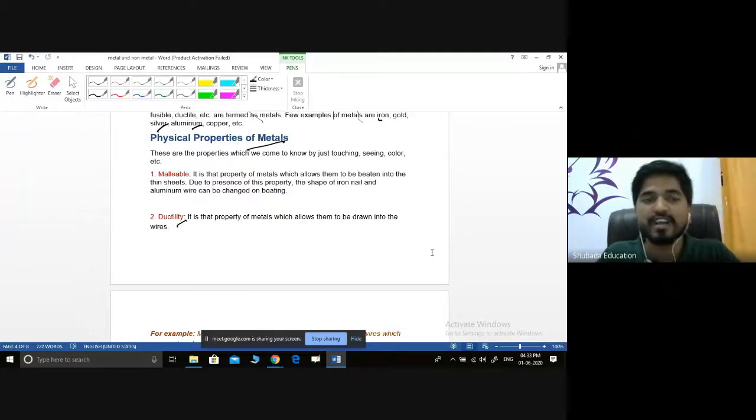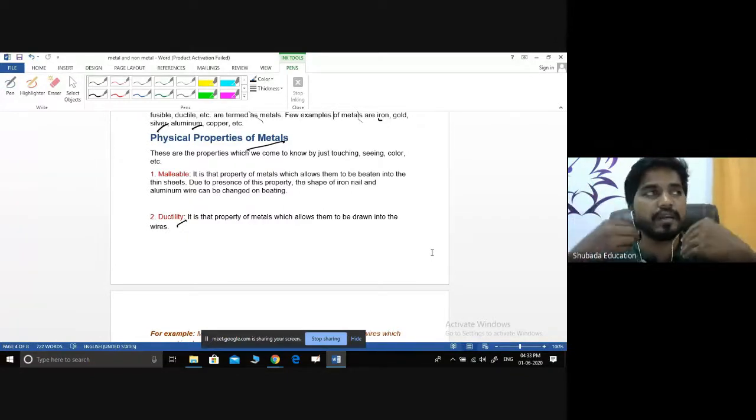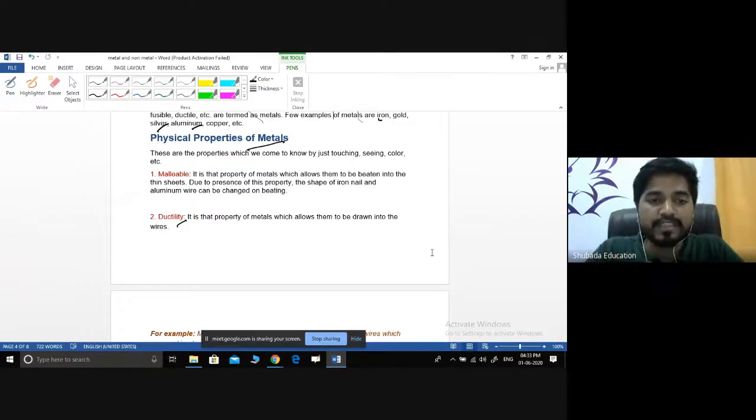Hence, while selecting materials, we have to clearly understand the properties of the materials. They may be physical properties or chemical properties. Physical properties are those we can judge by only seeing or touching on a regular basis. The major ones are malleability, ductility, electrical and thermal conductivity, and then sonorous.